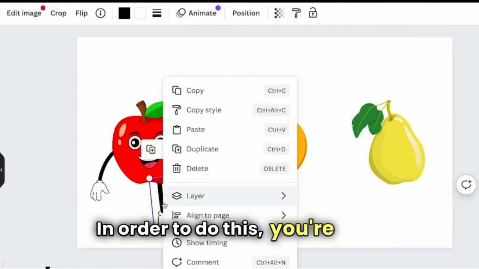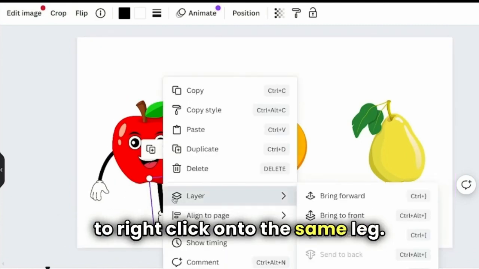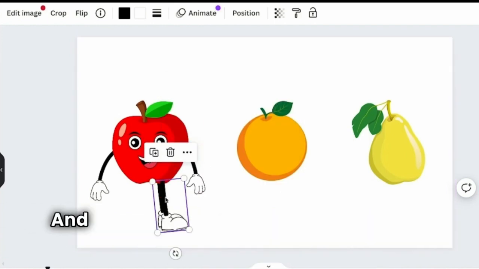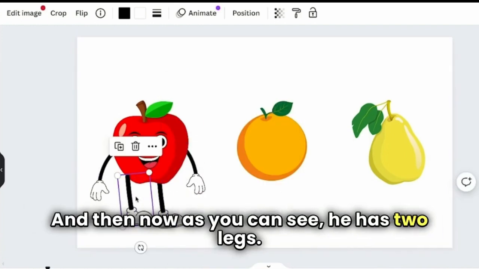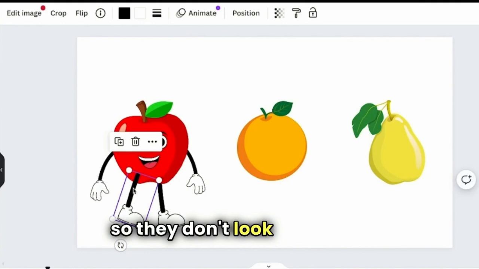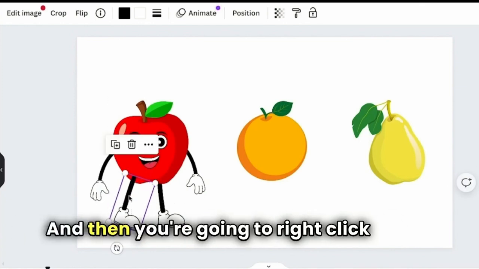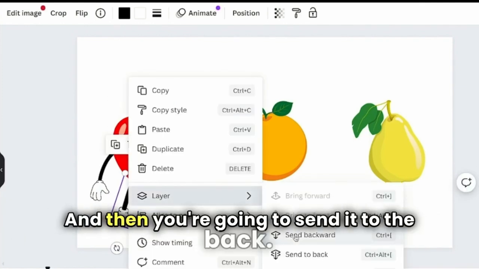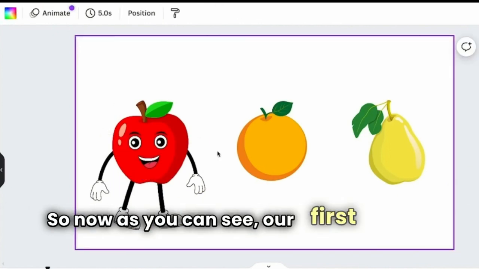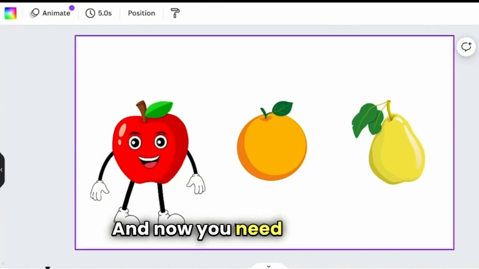Now we need to give him a second leg. In order to do this, you're going to right-click onto the same leg, and then you're going to click duplicate. And then now, as you can see, he has two legs. You want to bend it a little so they don't look too weird. And then you're going to right-click again, and then you're going to send it to the back. So now, as you can see, our first character is done.